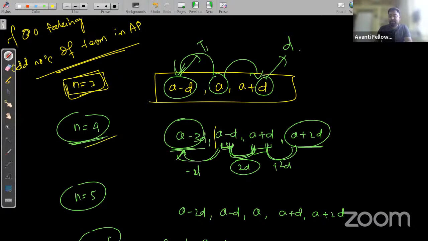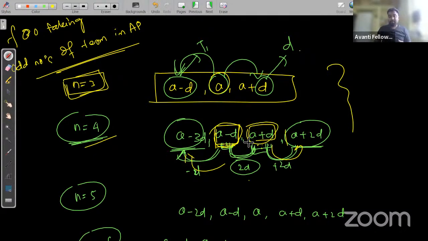For 4 terms, you start from A minus D, A plus D. Write A minus D, A plus D, then A plus D and A minus D. In between these two consecutive terms, what is the common difference? That is 2D. So now we need to find the next term after A plus D. We need to add 2D with A plus D, that is A plus 2D. Similarly, on the left hand side, you will get A minus 3D. So for odd number of terms, start with A, and for even number of terms, you need to start from A minus D, A plus D. I already discussed this with you.